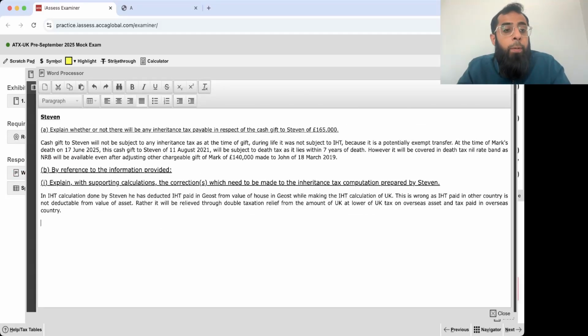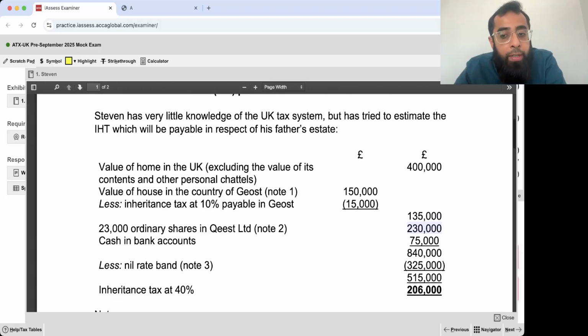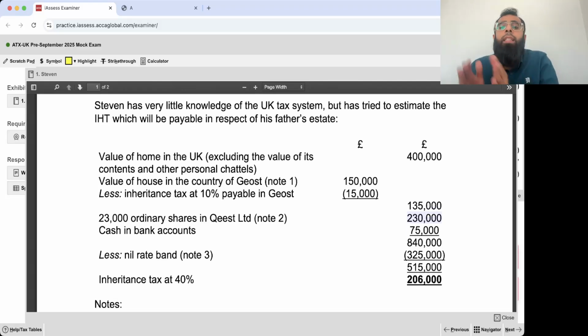Okay. So now when you look at the death estate further, what you can see is that in relation to the nil rate band, there are some important considerations which you need to consider. He has not included the residence NRB. Okay, see here there is a correction. Then 23,000 shares in Quest Limited. For that you will see that we need additional information for the BPR. That is the additional information we require. Looking at this, you will not say that it is a correction. That is the additional info we need.